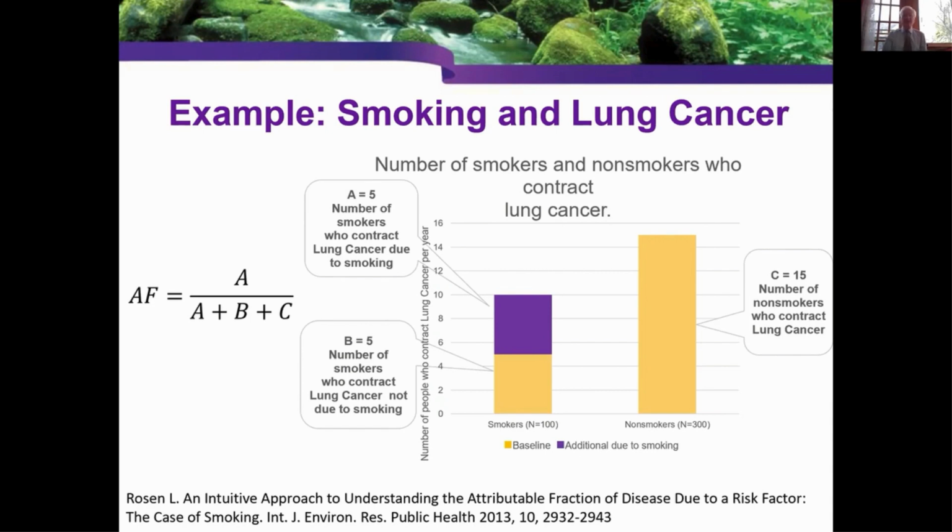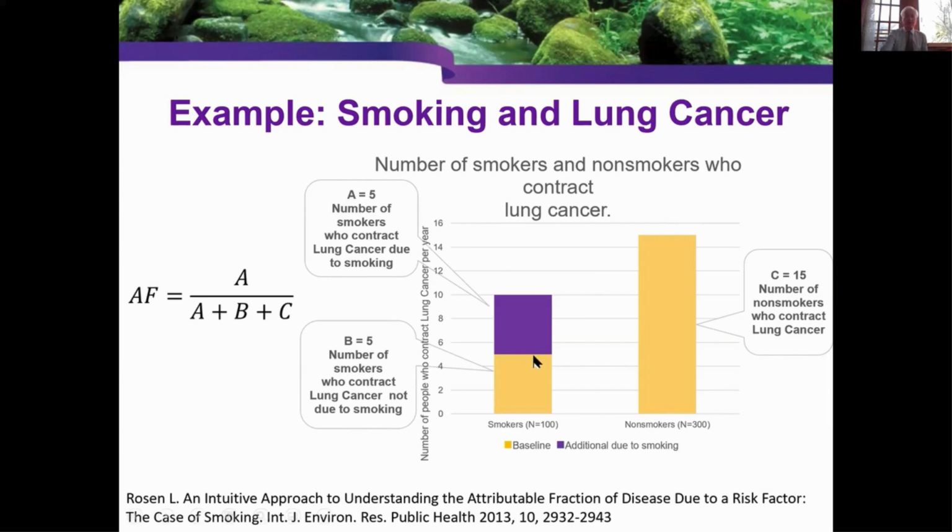Here we have, let's say, 400 people. And by the way, this research was developed by the public health people to answer the question, what percent of lung cancer is due to cigarette smoking? So we look at 400 people, 300 are non-smokers, 100 are smokers. And of those 300 non-smokers, 5%, or 15 of them, will get lung cancer for reasons other than cigarette smoke.